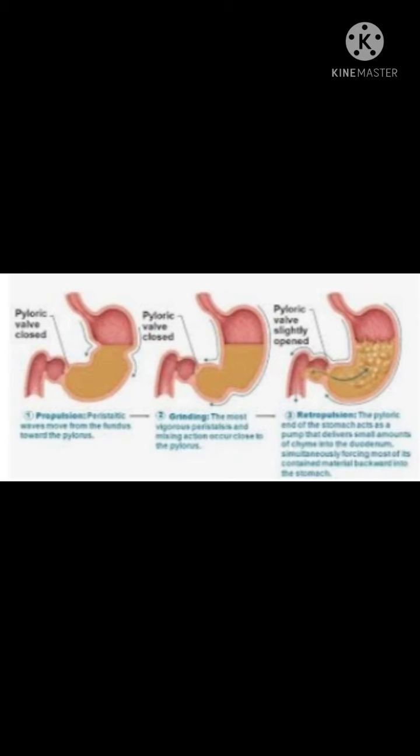Peristalsis involves the contraction of the muscles behind the food and the relaxation of the muscles in front of the food, giving rise to a thrust that pushes the food forward through the digestive canal. So, once this retropulsion, the last stage, takes place, the food from the stomach enters into the next part.